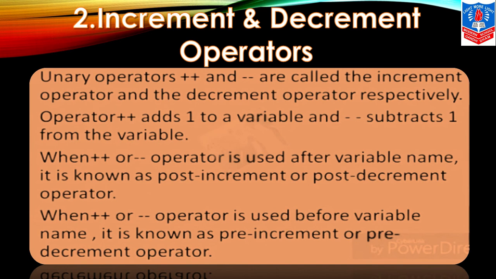When the plus plus or minus minus operator is used after the variable name, it is known as post increment or post decrement. Got it? When these operators are used before the variable, it is known as pre-increment or pre-decrement operator.